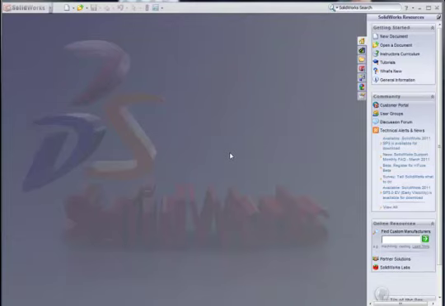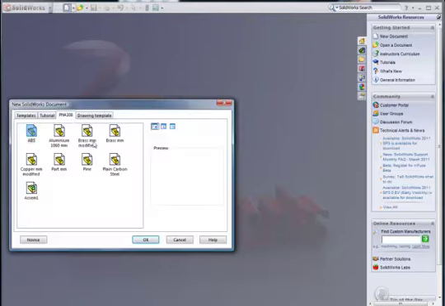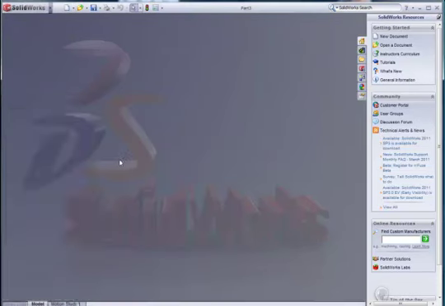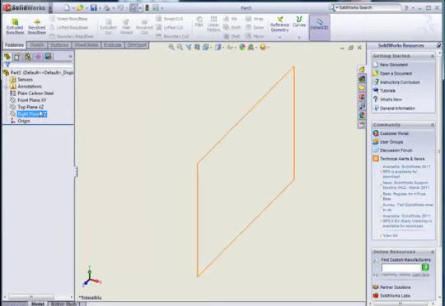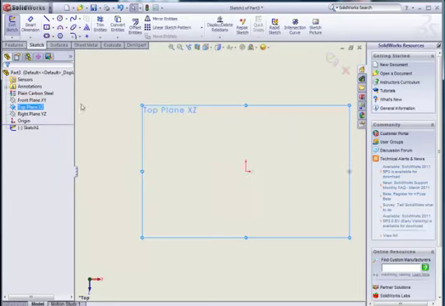Key can be modelled very easily and is a great introduction to the Sweep Boss Base feature. So we start off by opening a new part file and open a sketch on our top plane.